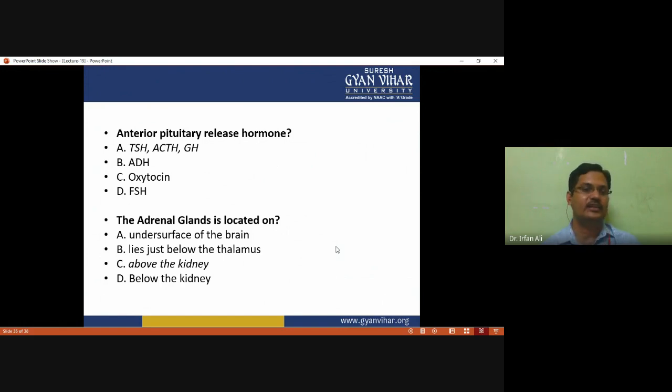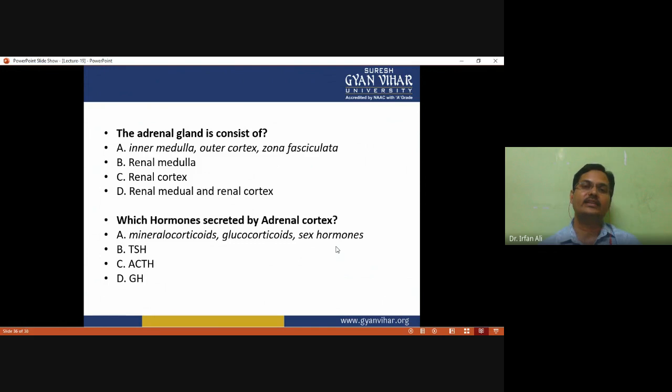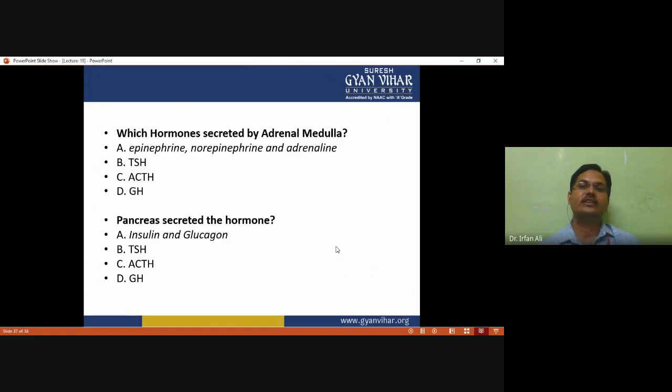And the adrenal gland is located above the kidney. The adrenal gland consists of an inner medulla, an outer cortex, and the zona fasciculata. So option A is correct. Which hormones are secreted by the adrenal cortex? Mineralocorticoids, glucocorticoids, and sex hormones are secreted by the adrenal cortex. Which hormones are secreted by the adrenal medulla? Epinephrine, norepinephrine, and adrenaline are secreted by the adrenal medulla. So option A is correct.